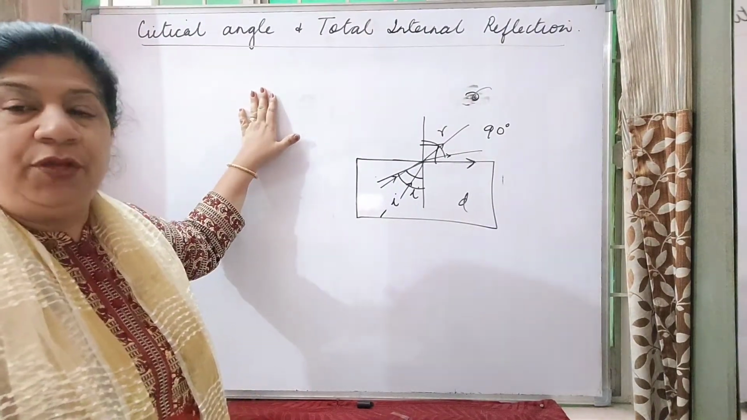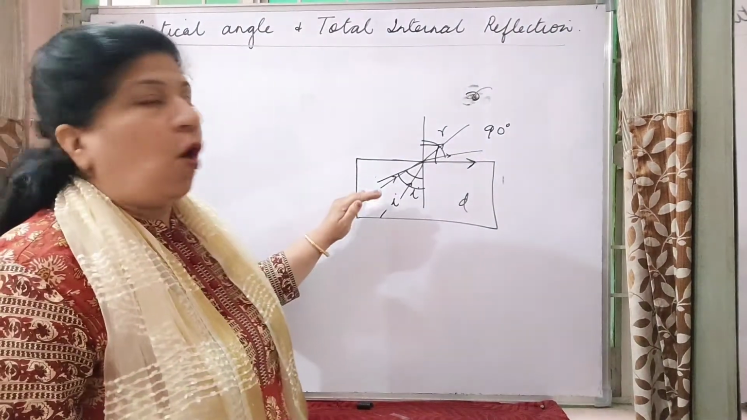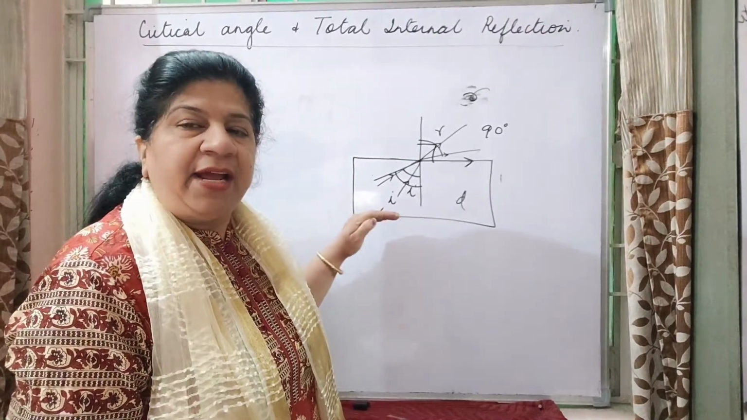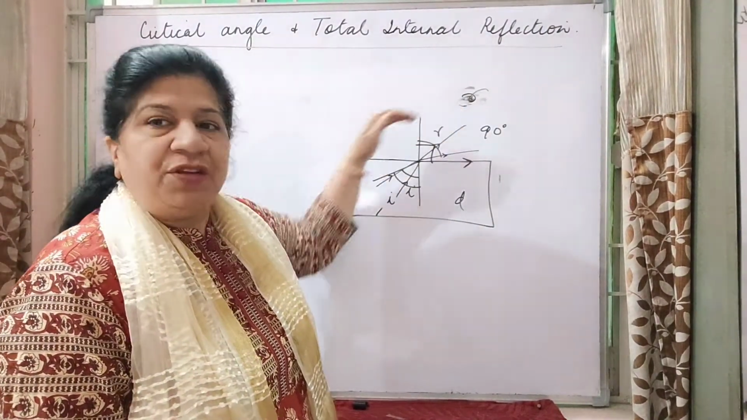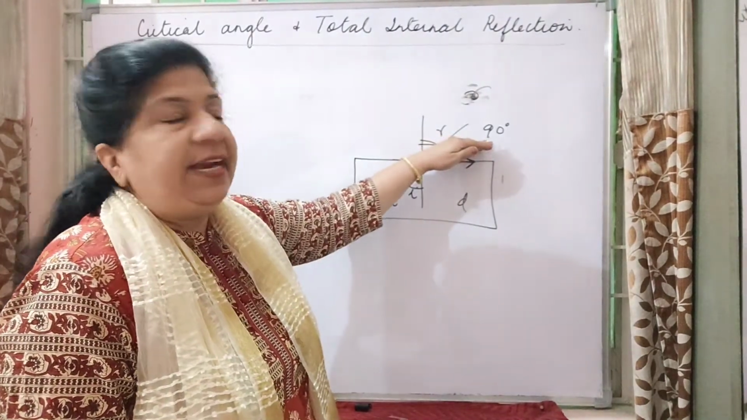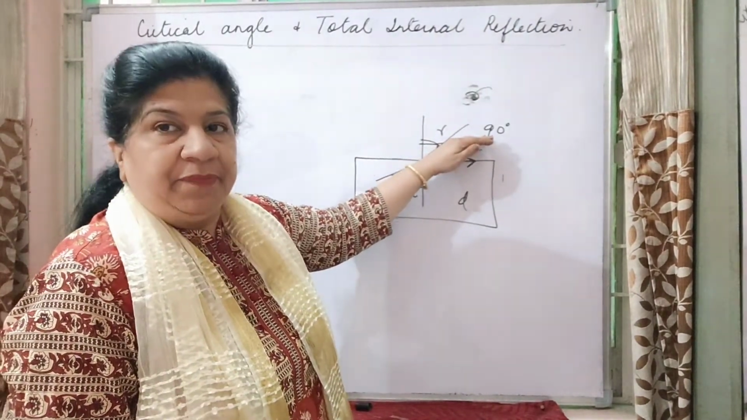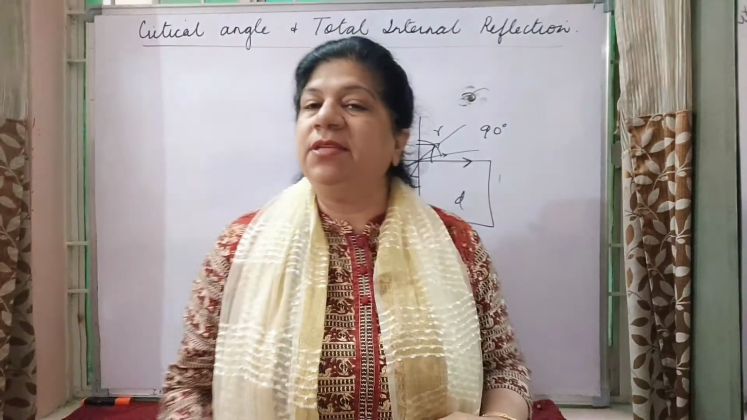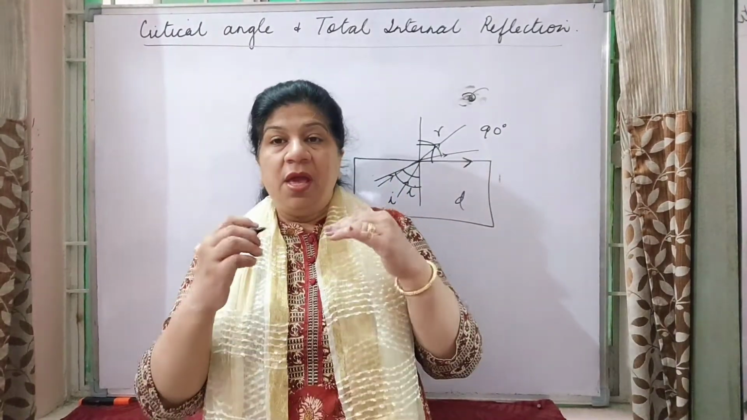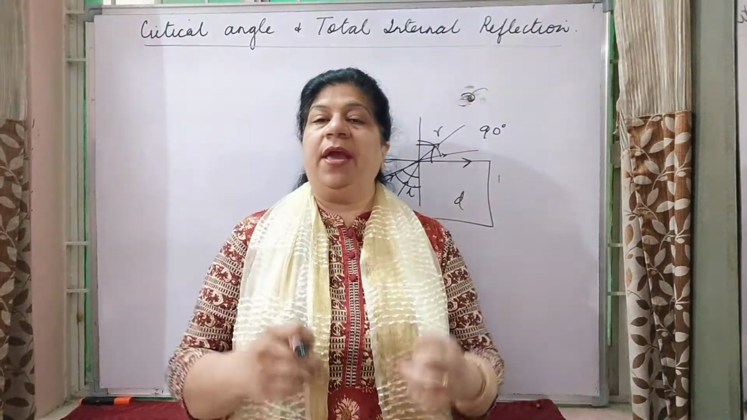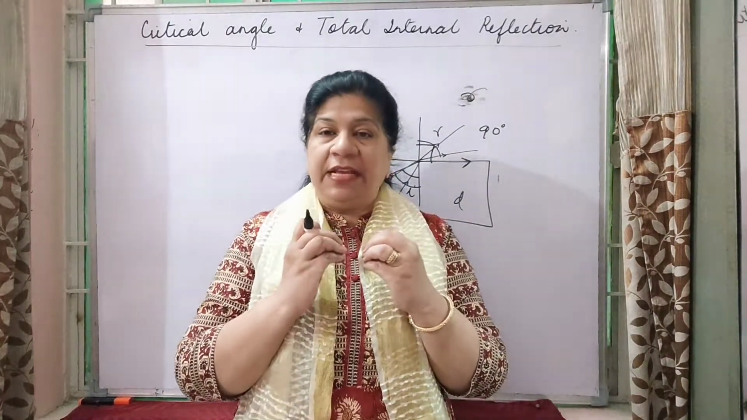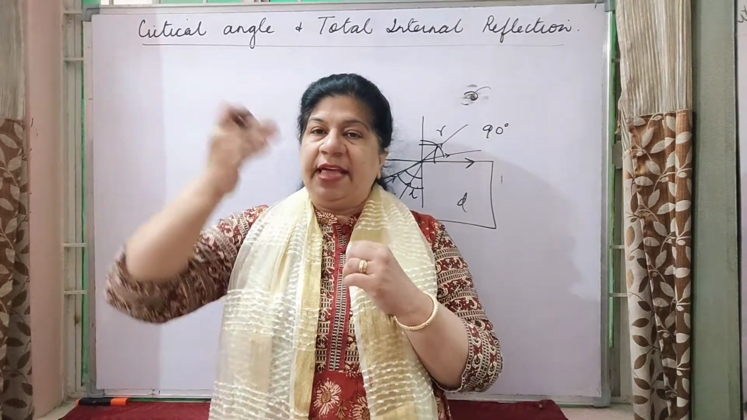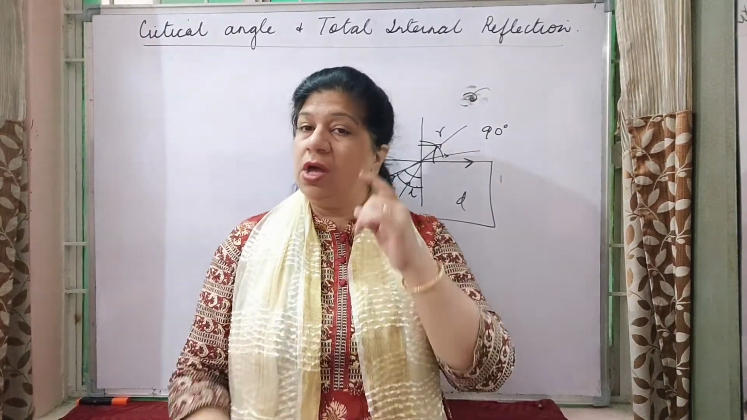I'll write the definition also for you. I'll repeat it again. The angle of incidence in the denser medium is called the critical angle when the angle of refraction for this incident angle is 90 degree in the rarer medium. So this becomes the definition. The first condition is that it is moving from denser to rarer medium. The angle of incidence for which the angle of refraction in the rarer medium becomes 90 degree, then this angle of incidence in the denser medium is known as your critical angle.